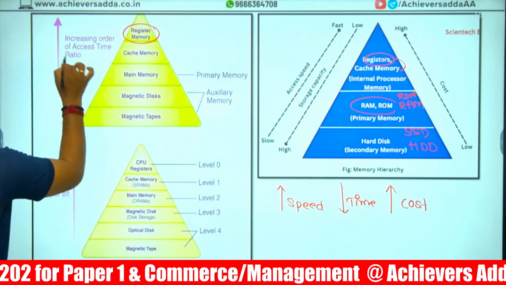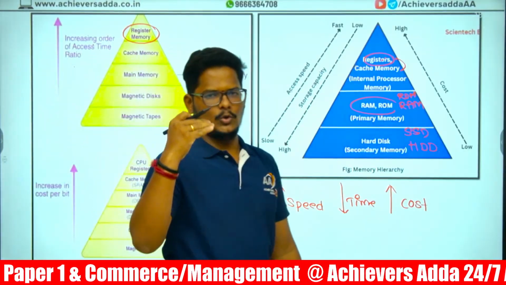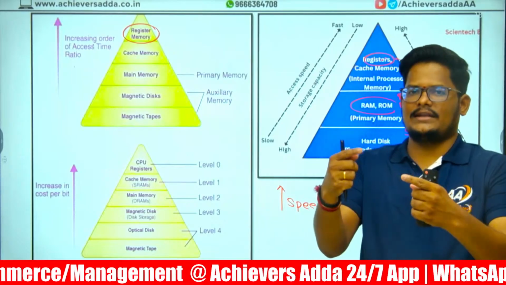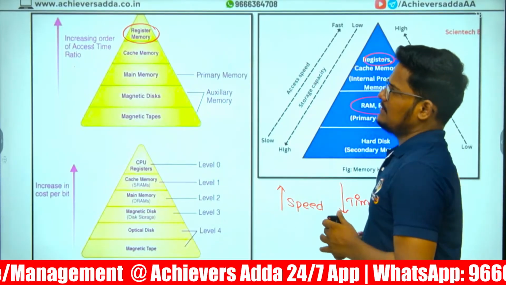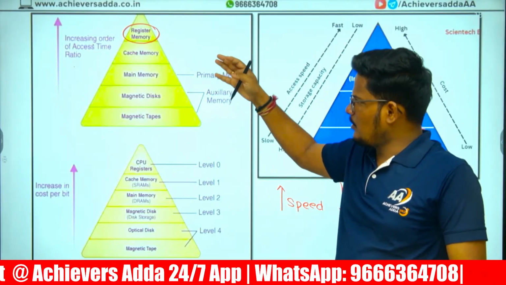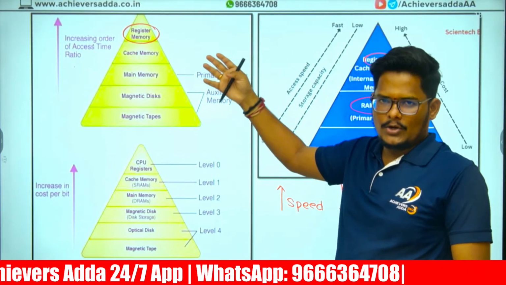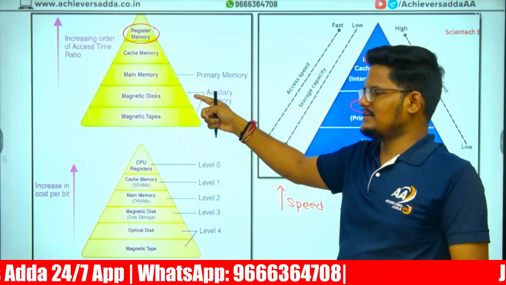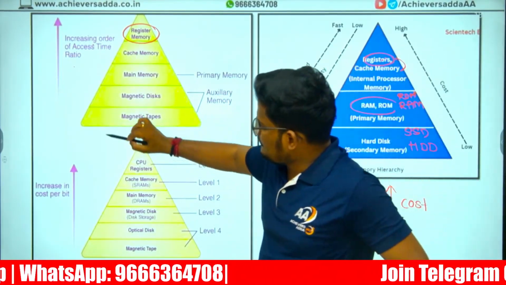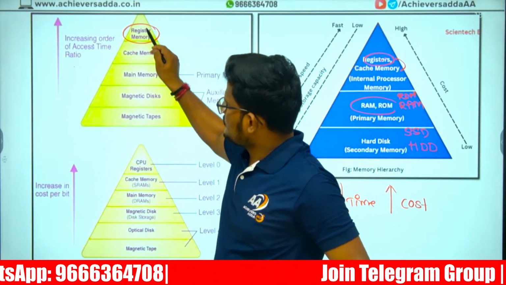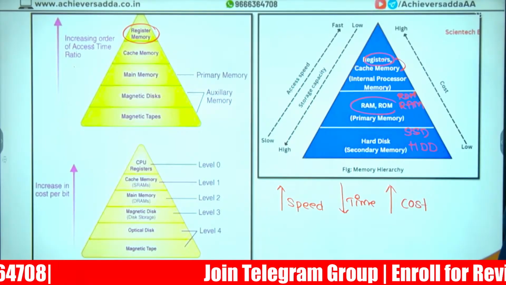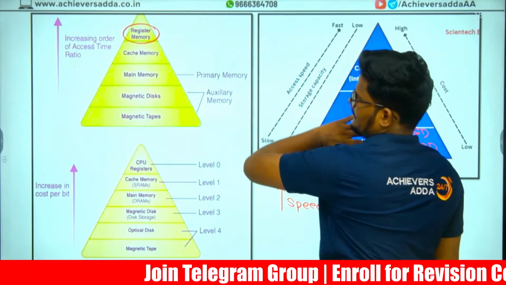Then highest access time to lowest access time. The highest speed will have less time to access. So the lowest access time is register memory, then cache memory, main memory which is ROM and RAM, magnetic disk, and after that magnetic tape. This is the access time point of view, from higher time to lower time. More time will be taken to the less time.